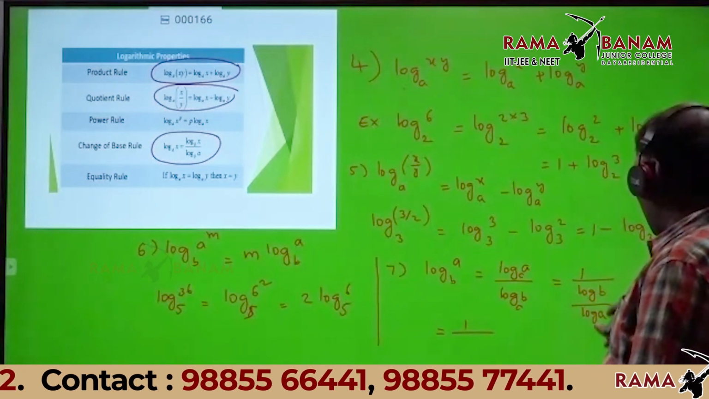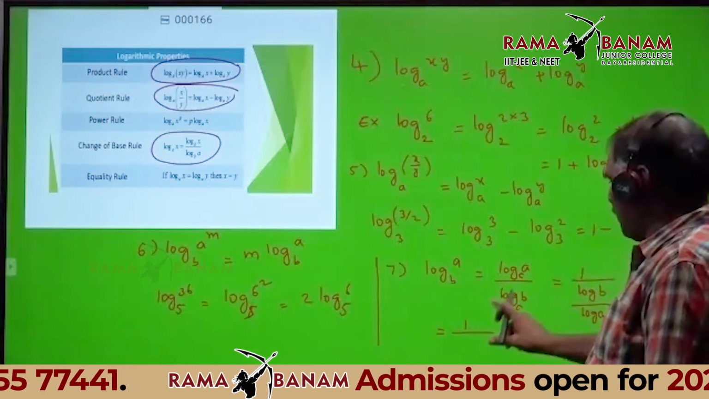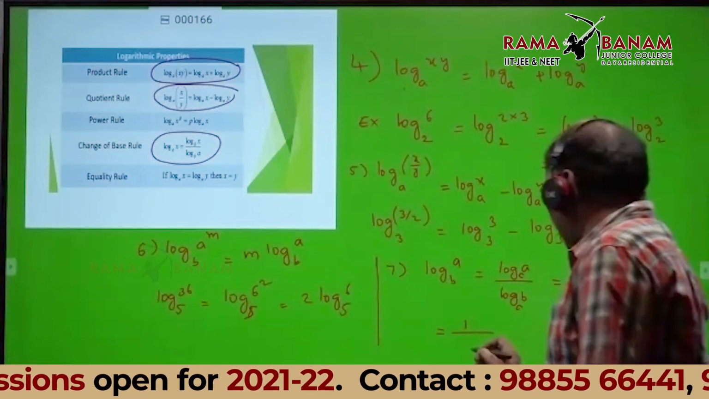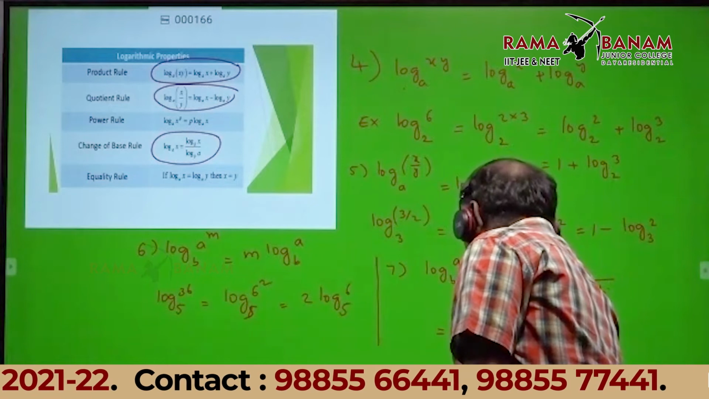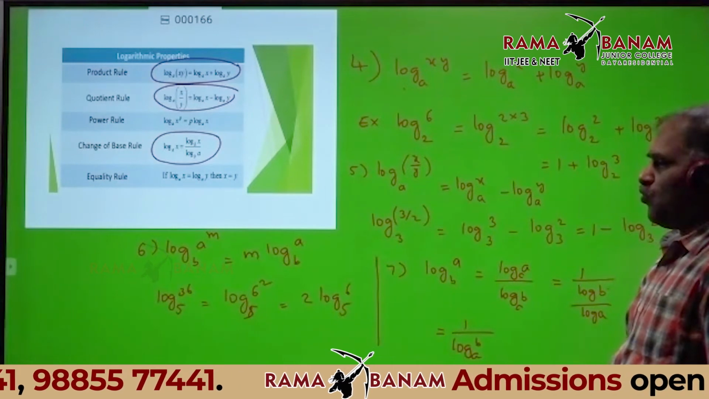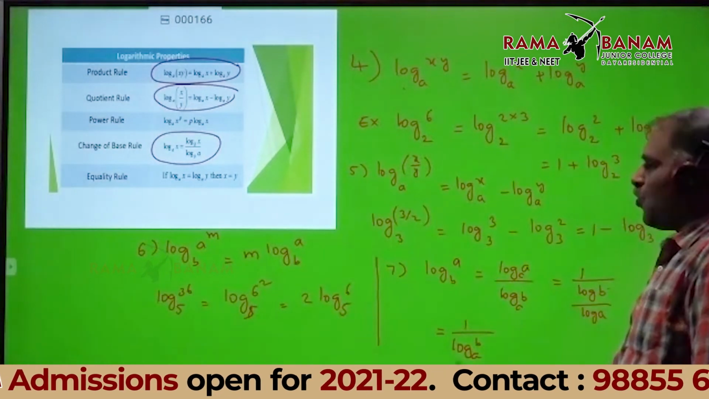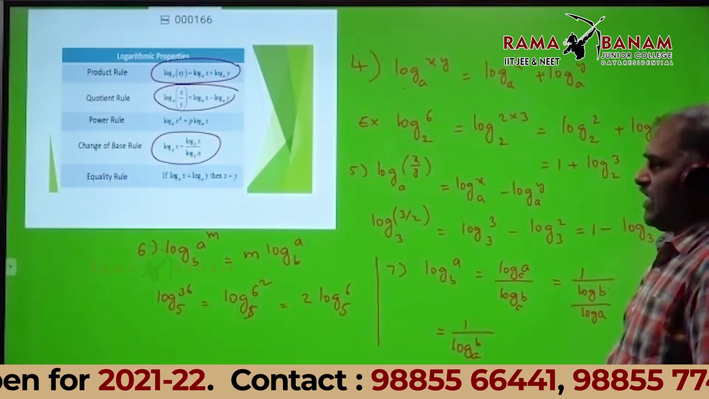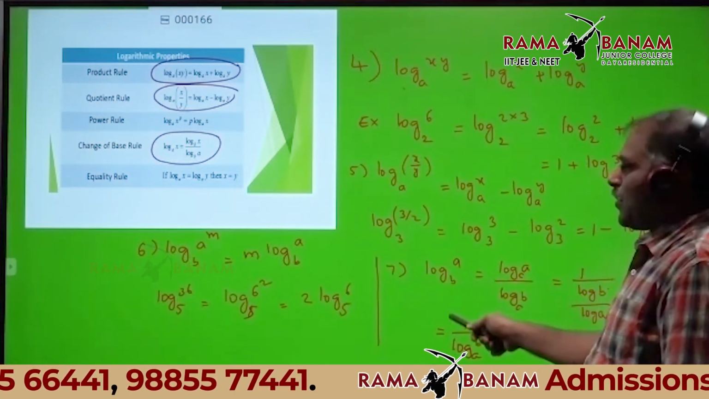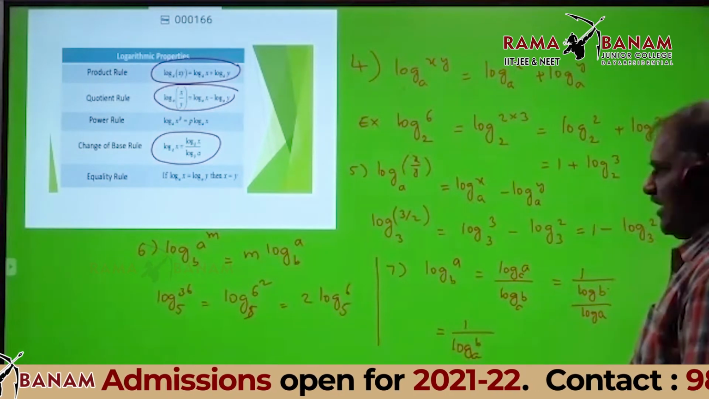Here, listen. Log B divide log A. Actually, log A base B means log A by log B. Here, log B by log A can be said as log B base A. What is the point here? Log A base B is also written as 1 divide log B base A. This property can be used in the sum of modulus of cosine.